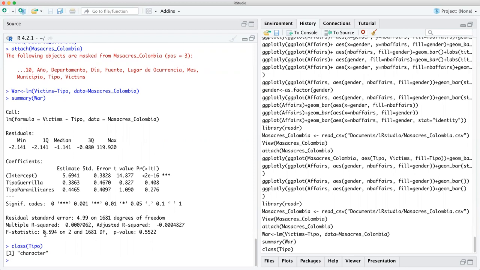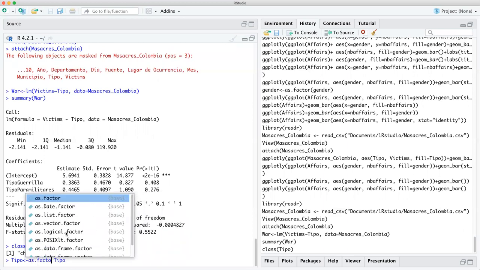We have to make it, as you might know or remember, a factor. Now you just do it with as.factor.